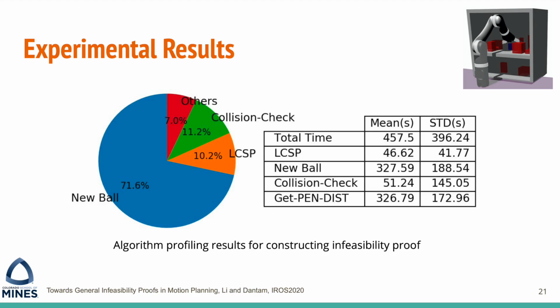This is showing the algorithm profiling results in the 3 scenes when path does not exist. The 3 functions that take the majority of the runtime are the LCSP solver, the optimization process to find the new balls, and the collision checking. Among these 3, finding new balls takes a large portion. The process to find penetration distance, which is called in each iteration of the optimization process to find new balls, took over 99% of the optimization time. This is definitely something we can improve on for future work.